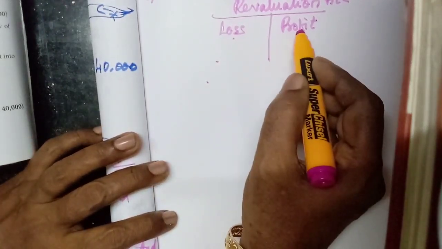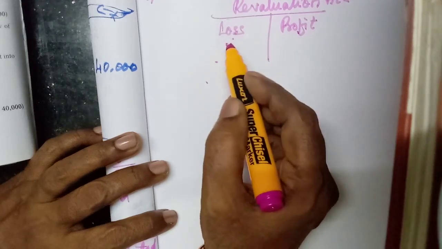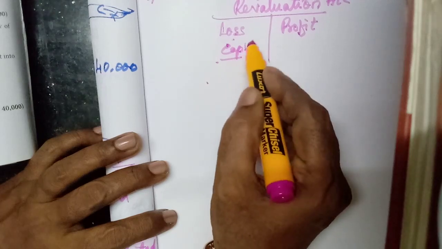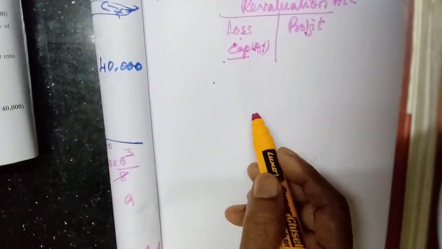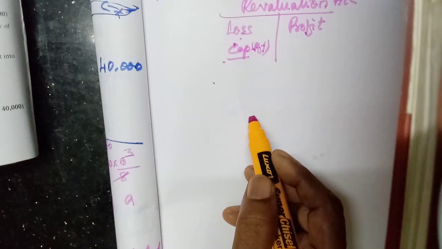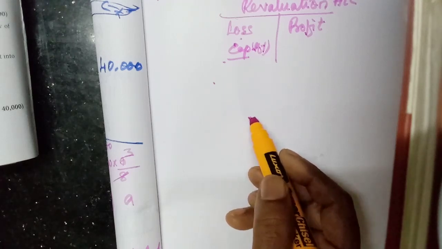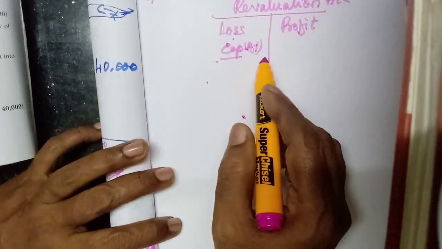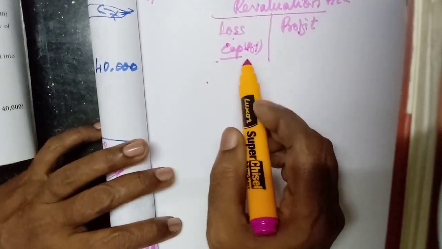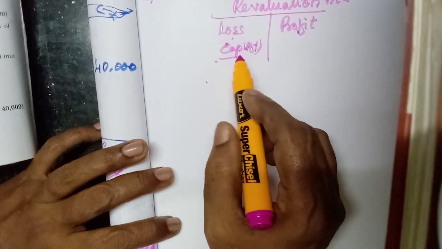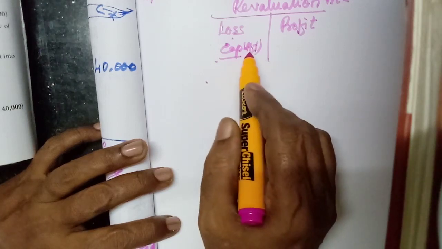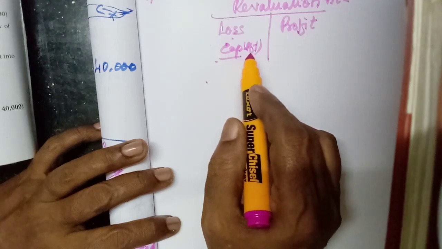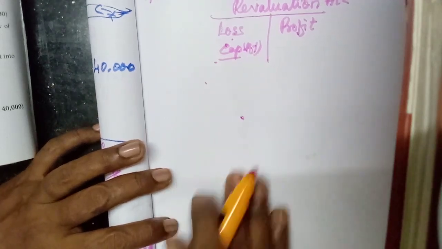At last we will calculate the profit. If the profit gain is more, we will get the balance on this side. Then it will be transferred to the partners' capital accounts. The profit of the revaluation account will be given to the partners in the old ratio. They will share it.